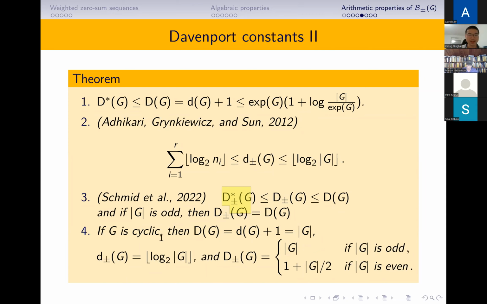So if G is cyclic, or the lower bound meets the upper bound, we obtain that the Davenport constant of G is the order of G, and the small plus-minus Davenport constant of G is just the floor of the log base 2 of the order of G. And the large plus-minus Davenport constant of G is, if the order of G is odd, the order of G. If the order of G is even, it is 1 plus the order of G over 2.